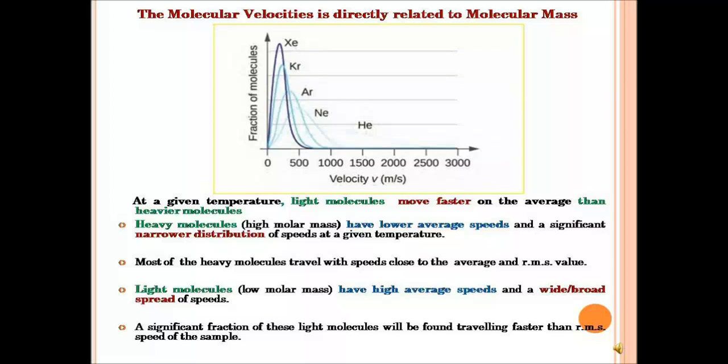At a given temperature, light molecules, that is molecules with low molar mass, tend to move faster on average than heavier molecules. You remember, one of the postulates of the kinetic theory, I think the fifth postulate, states that lighter molecules move faster than heavier molecules. And why is that? Because lighter molecules have low molar mass, and since they have low molar mass, they have high average speed.